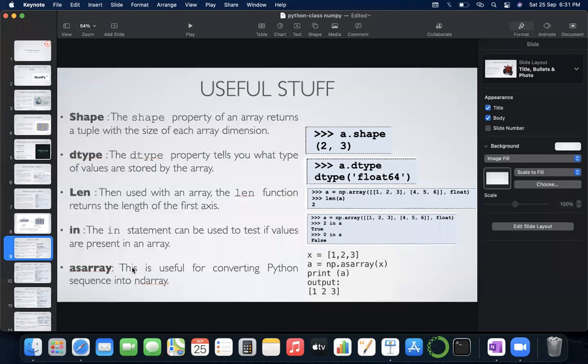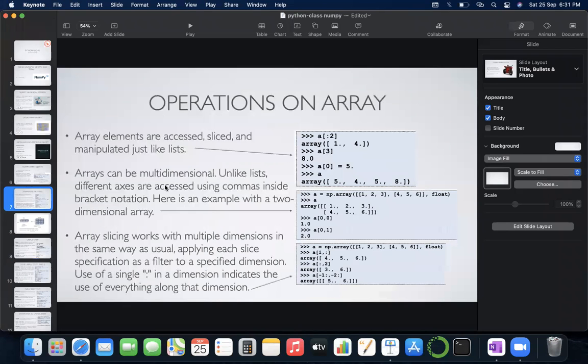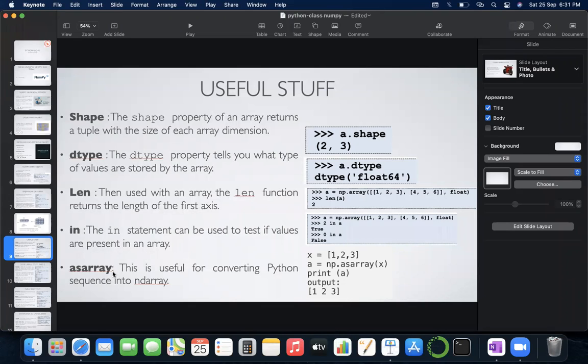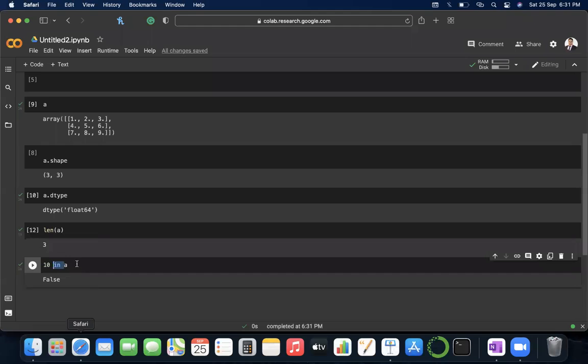asarray is useful for converting a Python sequence to an n-dimensional array. This is the simplest way to convert a Python sequence to an n-dimensional array. The other way is using the array function right here. This array function can convert a list into an array, and you can also use the asarray function to convert a Python sequence into an n-dimensional array.